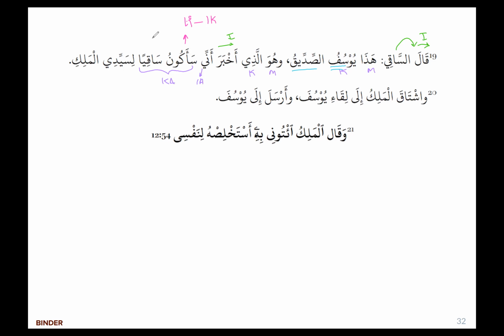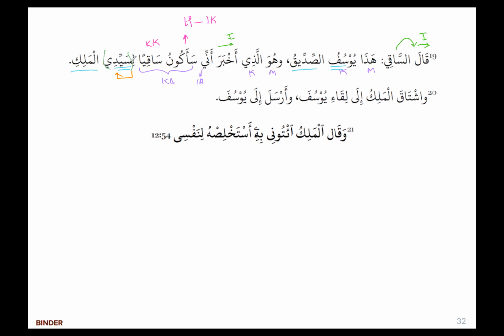ساقيا is my khabar kana. لسيدي is a جار مجرور construct plus إضافة, because Sayyidi is my master. Al-Maliki is describing Sayyid, so it's the sifa al-mawsuf construct now. Okay. All right. So what does the cupbearer say? He says Yusuf, Yusuf, like the truthful one. He is the one who informed me that I would be a cupbearer for you, the king, right? So for my master, the king.